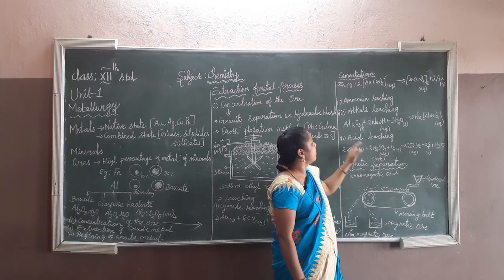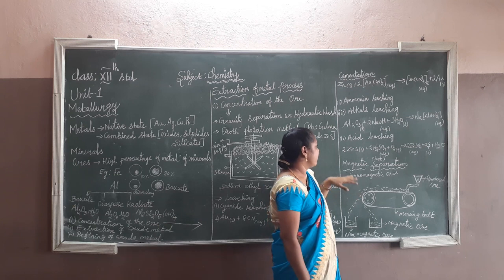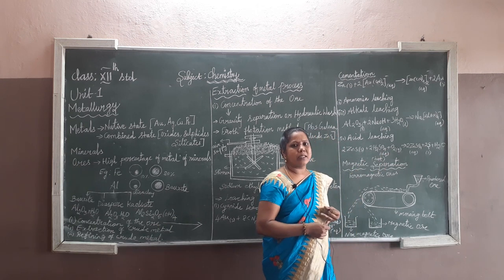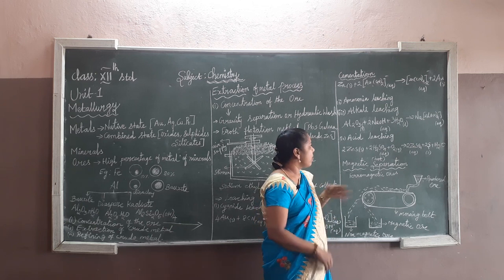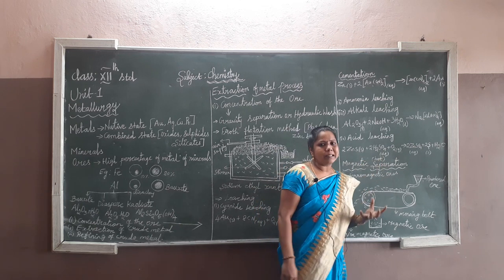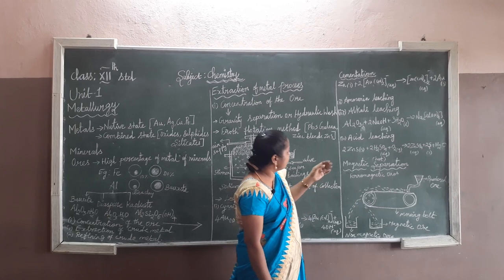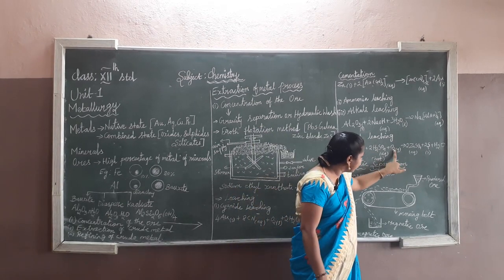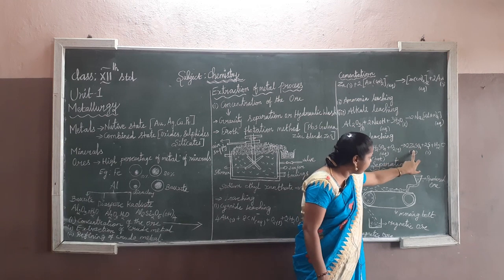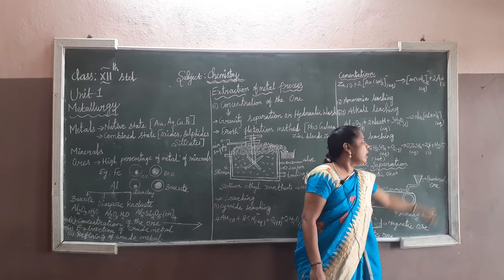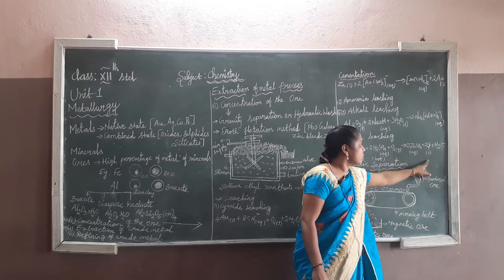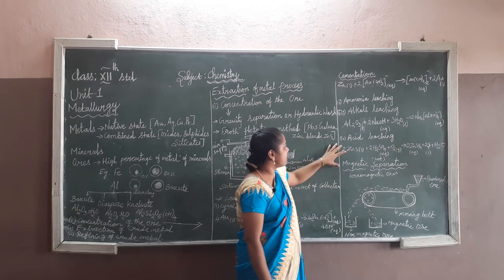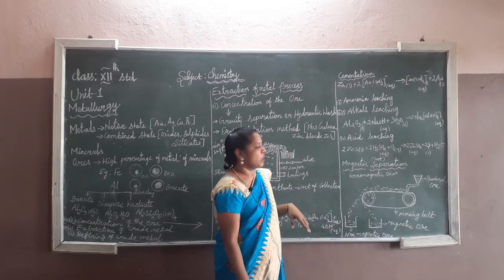And then go for acid leaching. Same process but using acids. Acids means you know very well hydrochloric acid, nitric acid and sulfuric acid. Here I am going to use hot sulfuric acid reacting with zinc sulfide. Along with oxygen we get zinc sulfate, sulfur and water. Sulfur is in solid state. So this method is also a very good example for concentration of the ore.